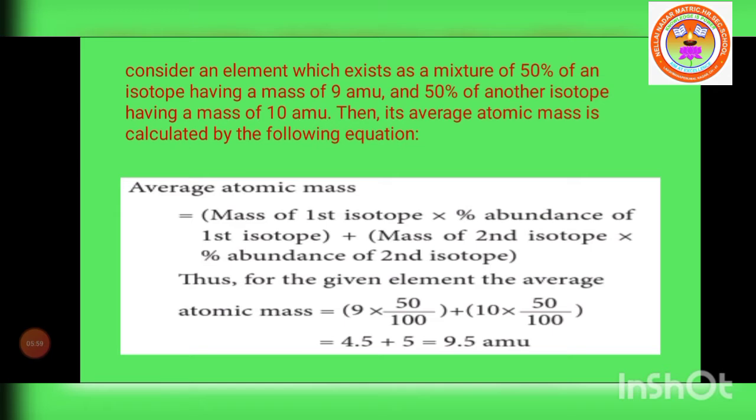Percentage means we have to divide by 100. So we substitute in this formula.